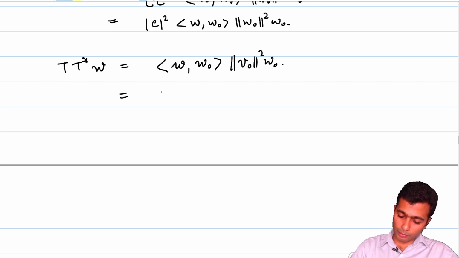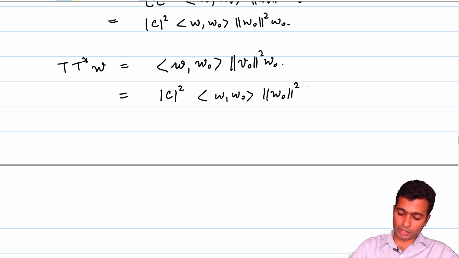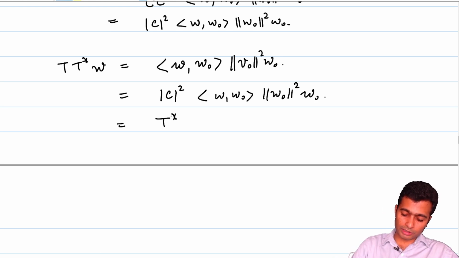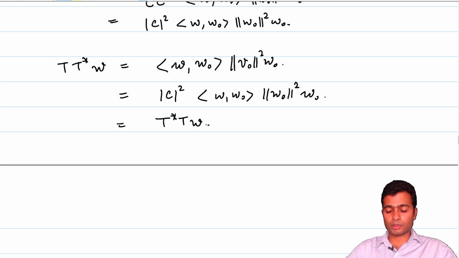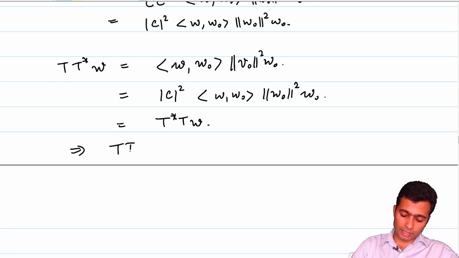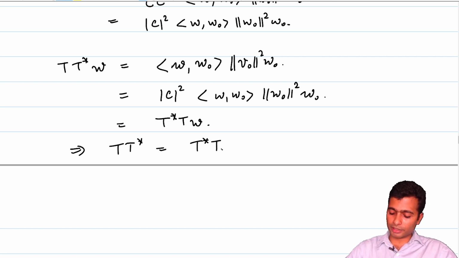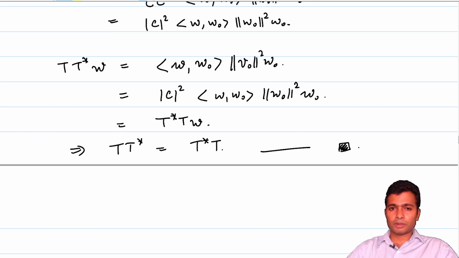So this is just directly equal to mod C squared times the inner product of W with W naught, length of W naught squared times W naught. But that's precisely equal to T star T W, which implies that T star is equal to T star T. So in the case when V naught and W naught are linearly dependent, then T is necessarily a normal linear operator. That completes the proof. Okay, let me stop here.